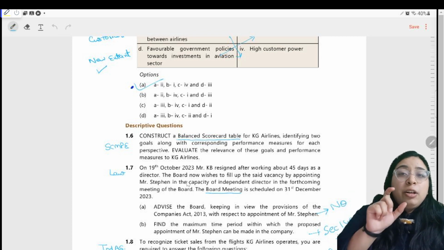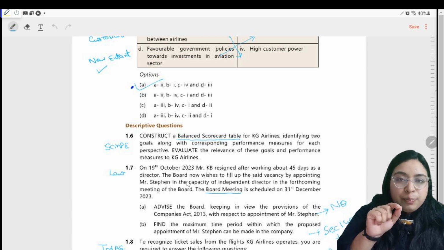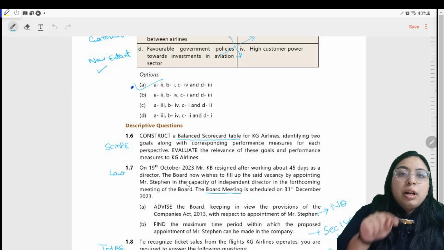So if you have slight knowledge of the directors chapter, a casual vacancy will be filled by the board, which has to be later ratified by the members in the general meeting. But a director who has been appointed in a casual vacancy cannot be filled by the board again.